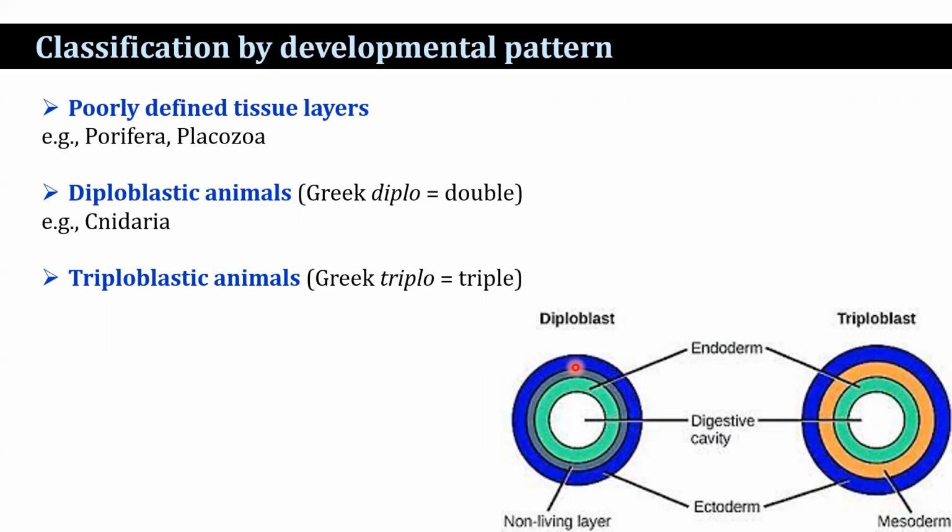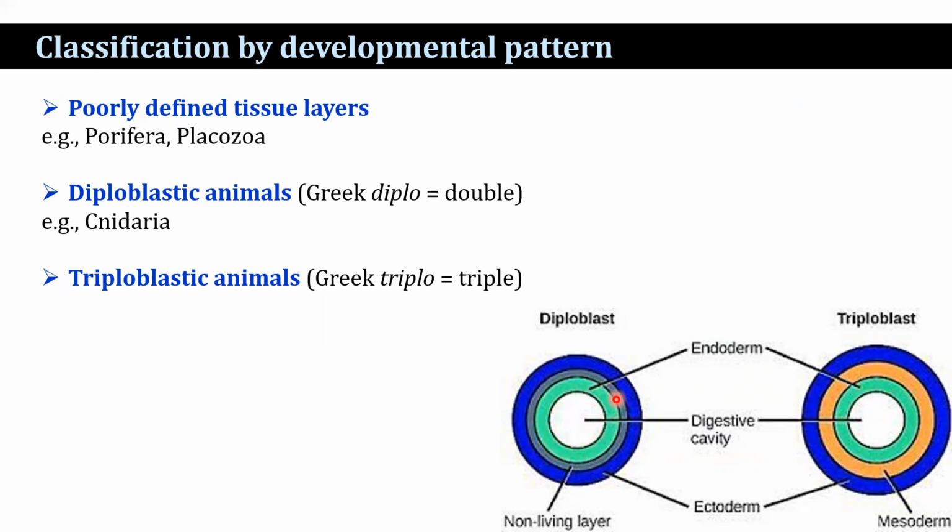Now, what is a diploblastic animal? Diploblastic animals: diplo means double, two distinct germ layers during or following the movement of the cells into the interior of the embryo. The outermost layer is known as the ectoderm. Ecto means outer and derm means skin. And the innermost layer is the endoderm. Endo means inner and derm means skin. That is a diploblastic animal. An example of diploblastic animals is the Cnidaria.